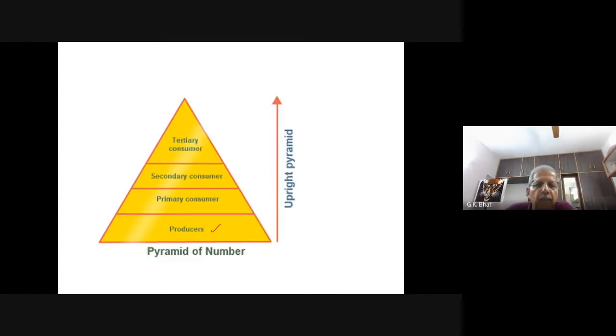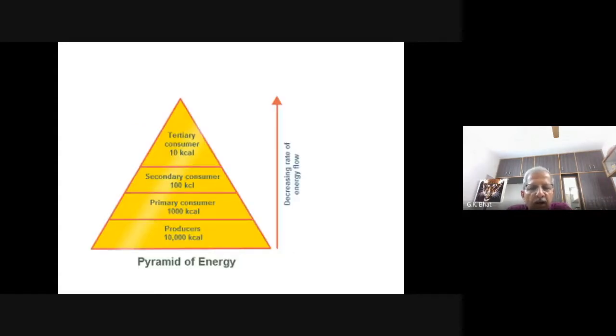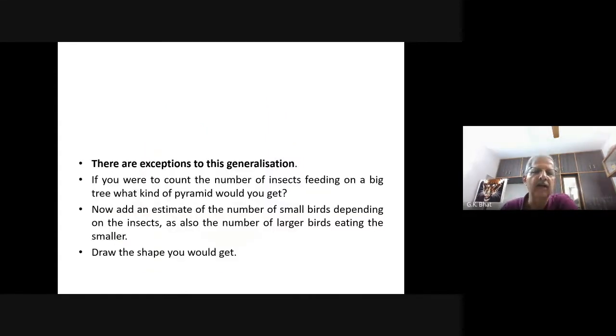This is the upright pyramid. Producers are more, and next to that are the primary consumers. Primary consumers are fewer than producers, secondary consumers are still fewer, and tertiary consumers are still fewer. So you see an upright pyramid of number. And this is an upright pyramid of biomass. And this is an upright pyramid of energy. But it does not always hold good like that. There are exceptions to this generalization.